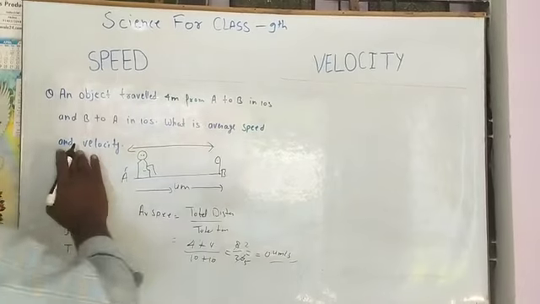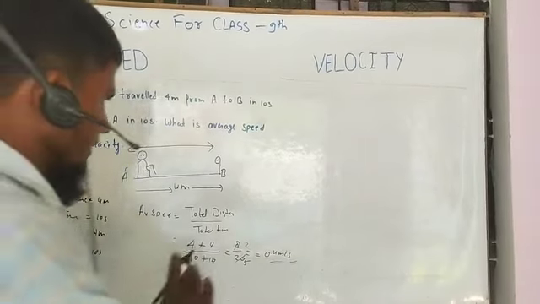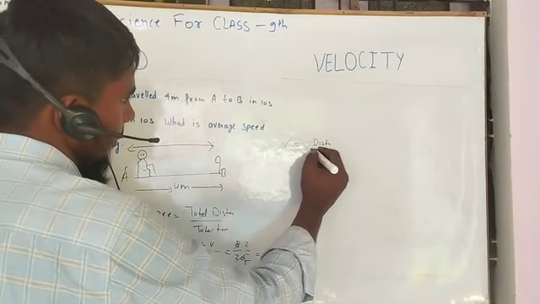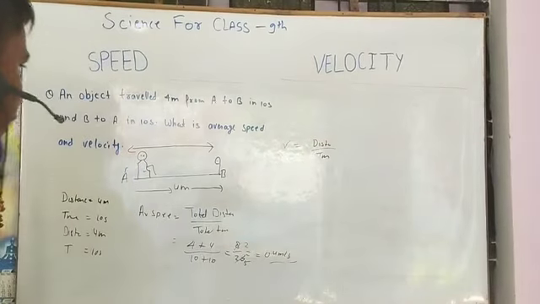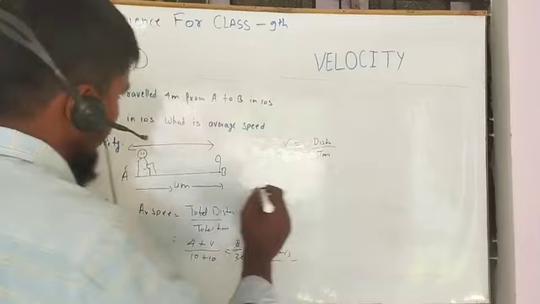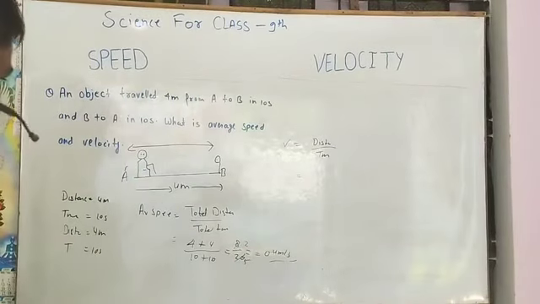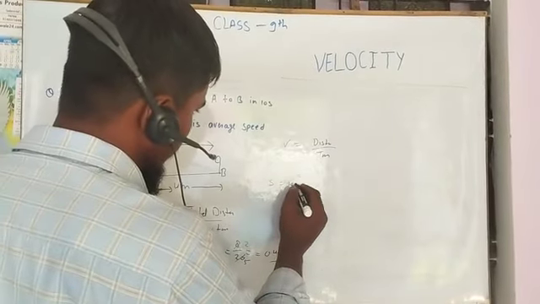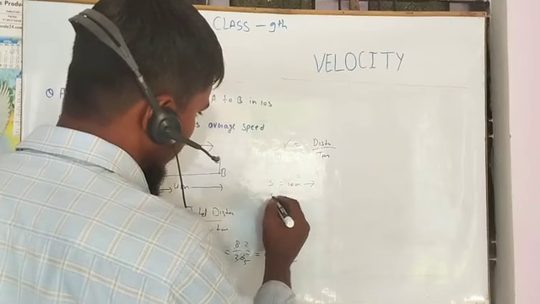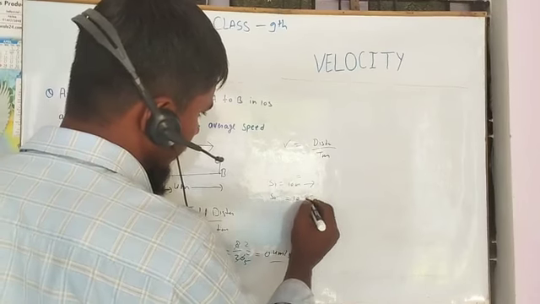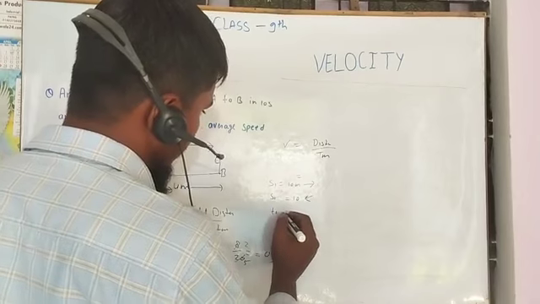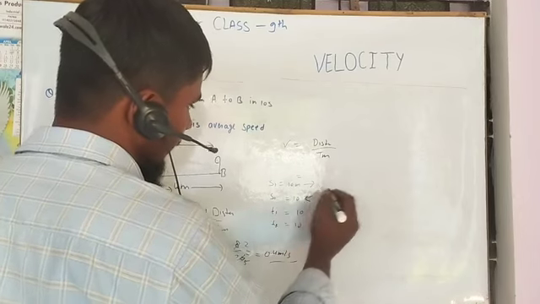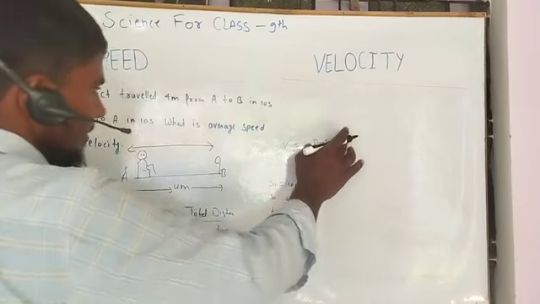And what is velocity? Velocity is equal to displacement upon time. First of all, we see the displacement is 4 meters in this direction, again 4 meters in the other direction. Time t1 is 10 seconds, t2 is 10 seconds. So velocity is equal to displacement upon time.